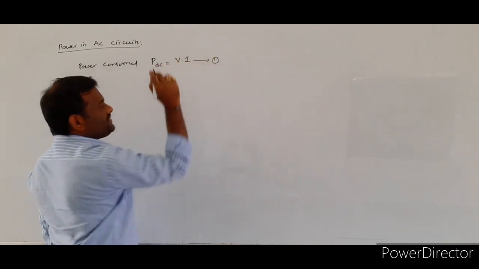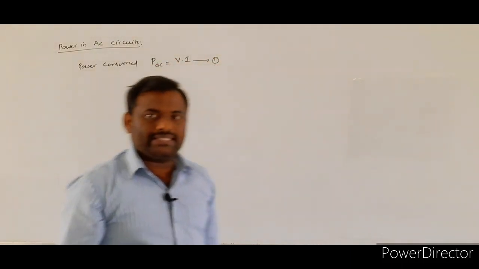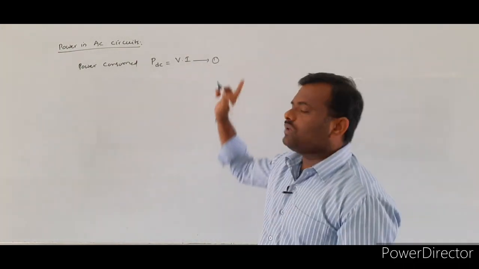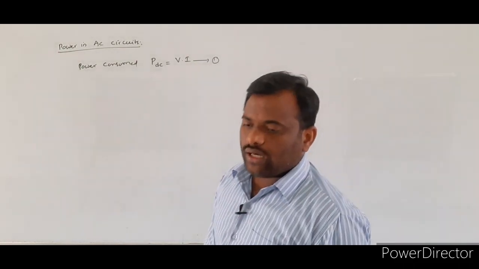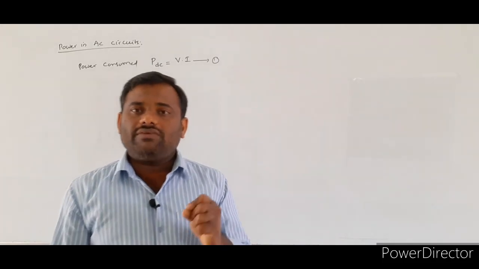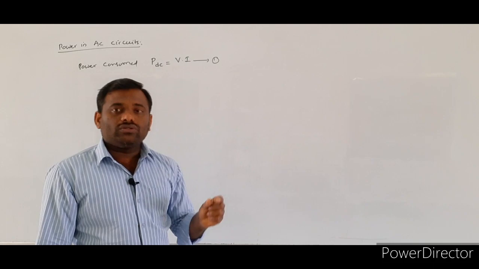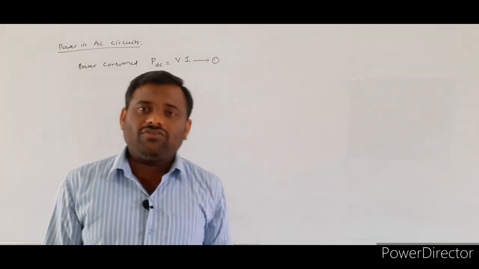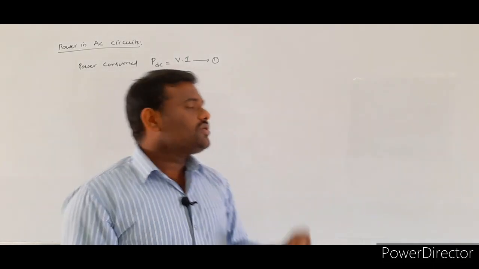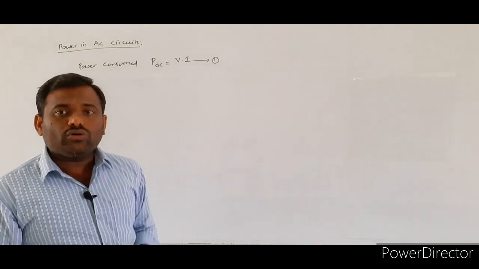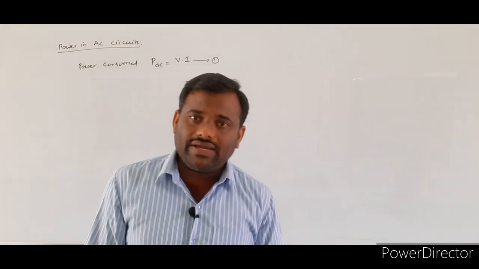So the power consumed in a DC circuit is represented by P_DC equal to V into I, where V is the applied voltage through the given battery, and I is the amount of DC current flowing through the given resistor.